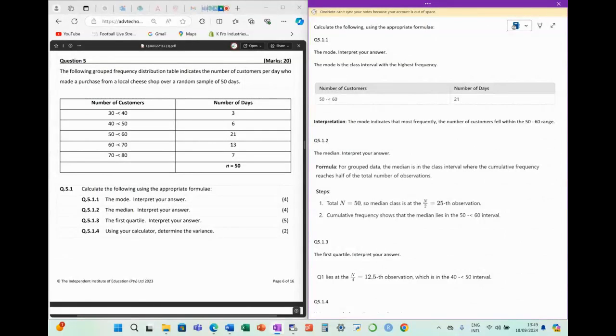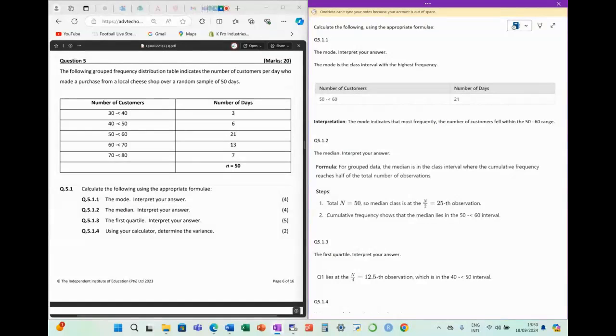If we look at our data, 50 to 60 has 21. So that's obviously our mode. Under the mode interpretation, they say the mode indicates the most frequent number of customers fell within the 50 to 60 range.